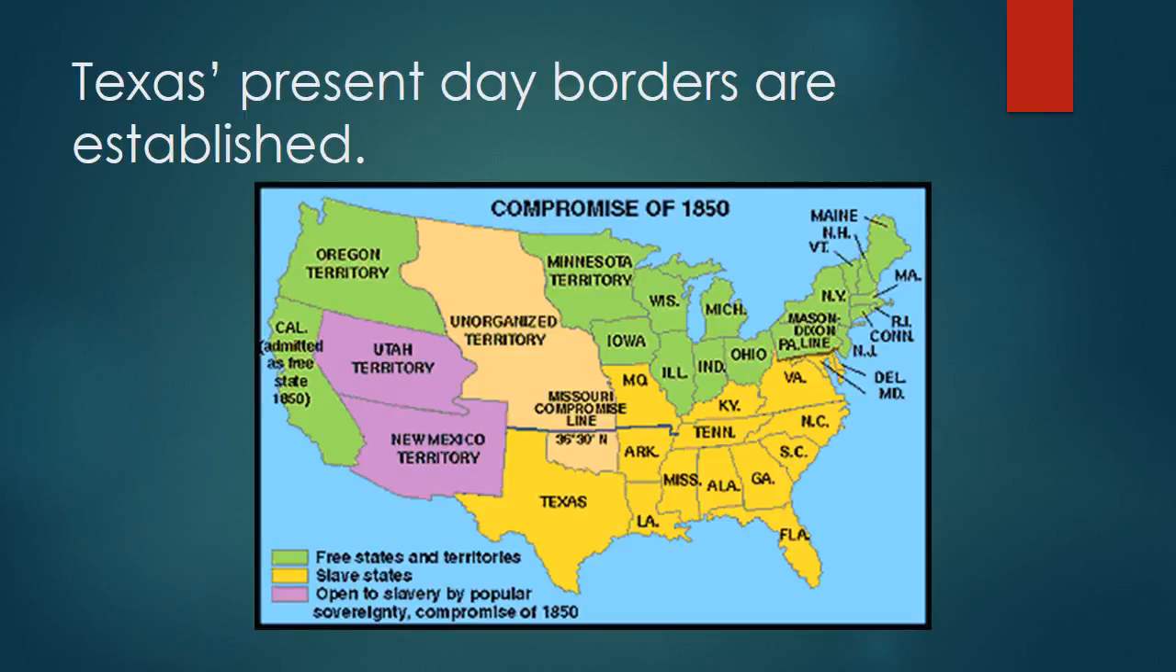And just on an interesting side note, you can see that our panhandle does not stretch above the Missouri Compromise line. That was part of the deal here. Northerners didn't want to have any new state for the South be above that line. So that's why our panhandle ends where it is today. But you can see here that Texas's present-day borders are going to be established under the Compromise of 1850.